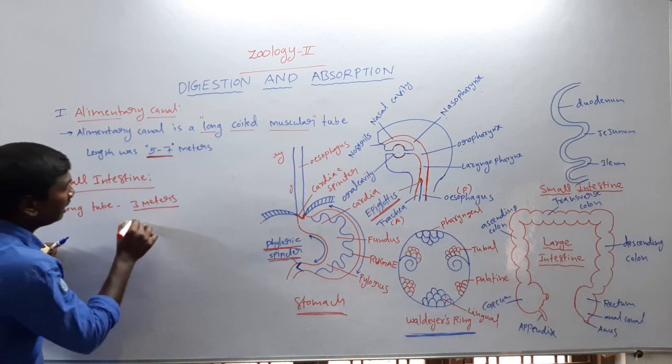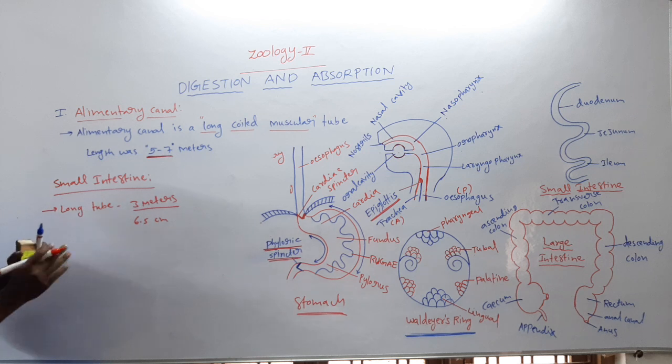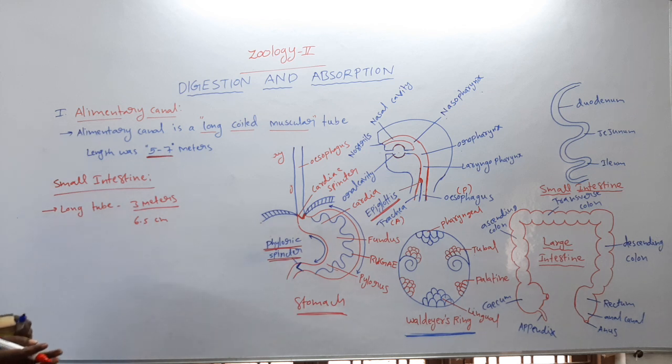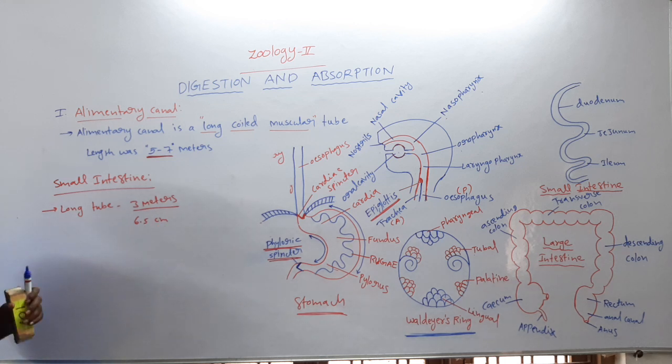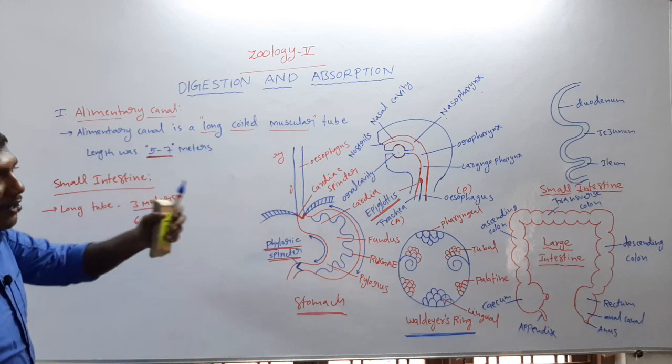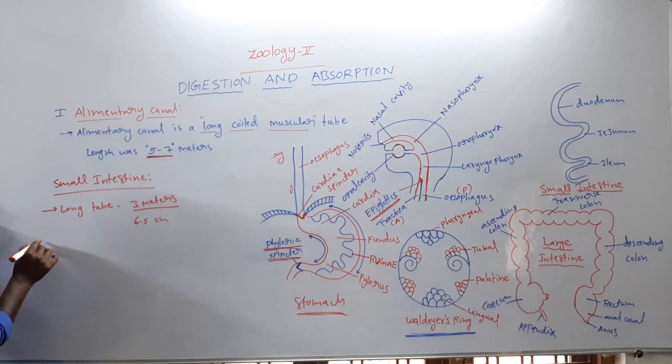The diameter is 6.5 centimeters. The small intestine length is 3 meters and the diameter is 6.5 centimeters. Next one, the small intestine contains 3 regions.